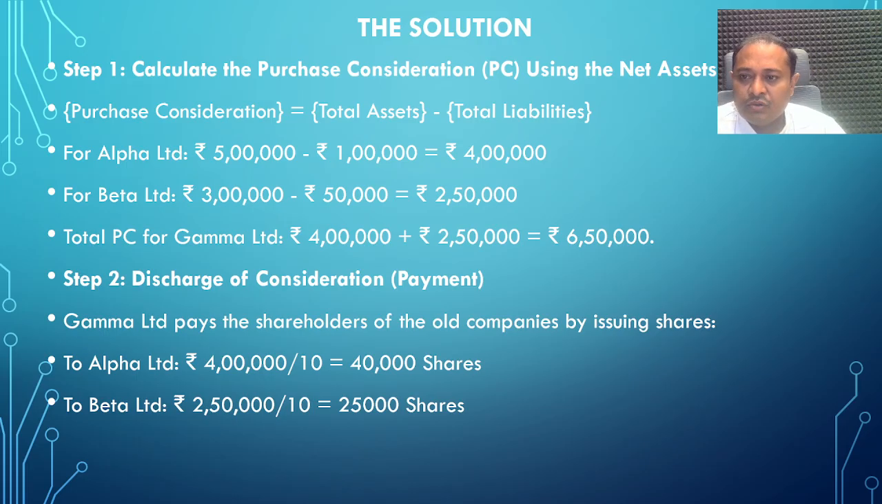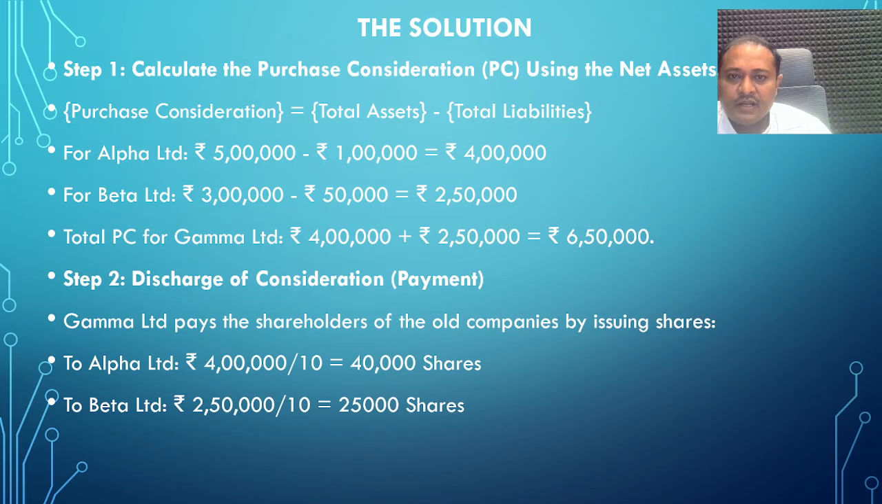The total PC for Gamma Limited is 4 lakh rupees plus 2 lakh 50,000, which is 6 lakh 50,000. This PC will be divided by 10 rupees per share of Gamma Limited. Step 2, discharge of purchase consideration. After calculating the purchase consideration, the second step is to discharge the purchase consideration. Gamma Limited pays the shareholders of the old companies by issuing shares.